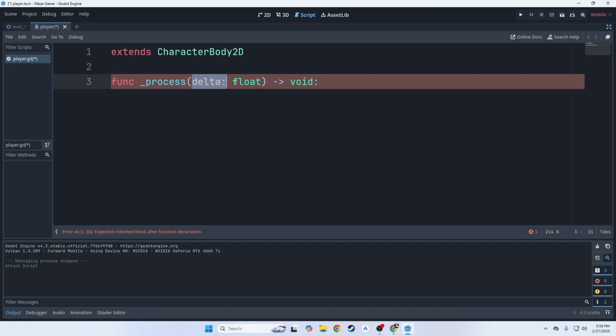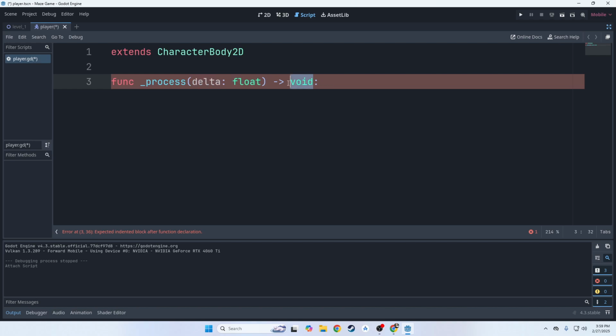The process function has these open and close parentheses. All functions have open and close parentheses. And inside these parentheses, we have something called delta float. Delta is a shortcut for time. It's the amount of time that has passed since the last frame. We're going to talk a lot about delta later on. Don't worry about it because we're not going to need it for this video, but delta is a thing we're going to use a lot in game development.